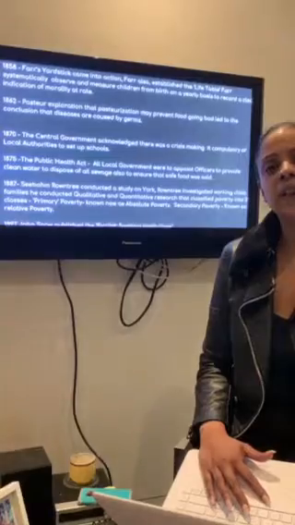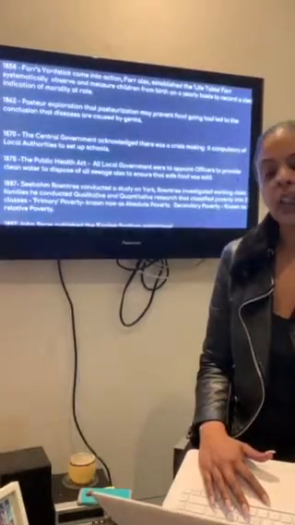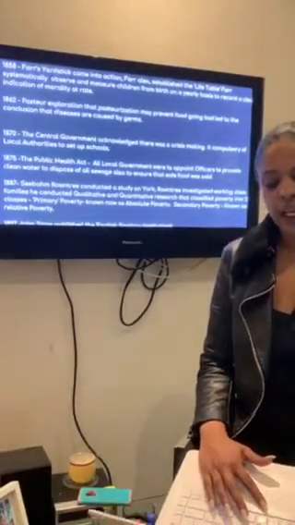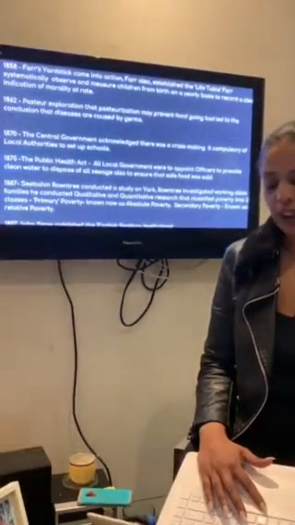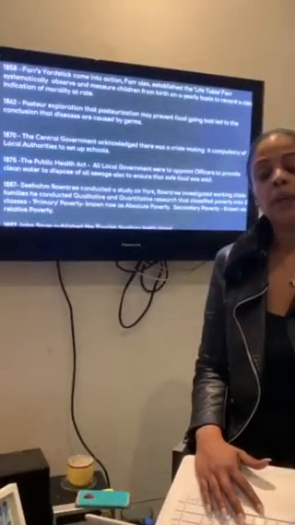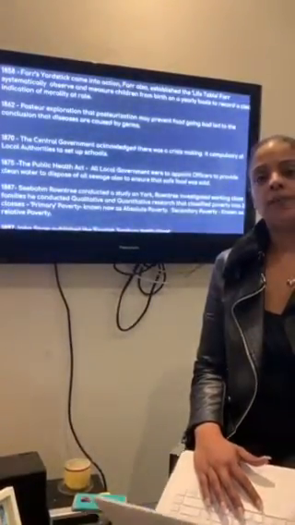In 1887, Seebohm Rowntree conducted a study in York. Rowntree investigated working class families. He conducted qualitative and quantitative research that classified poverty into two classes: primary poverty and secondary poverty.